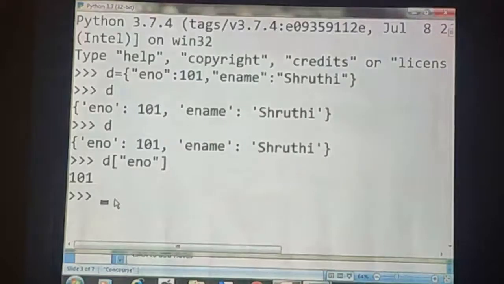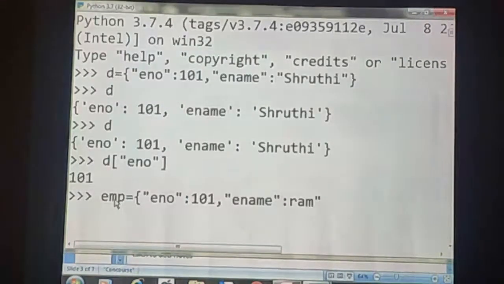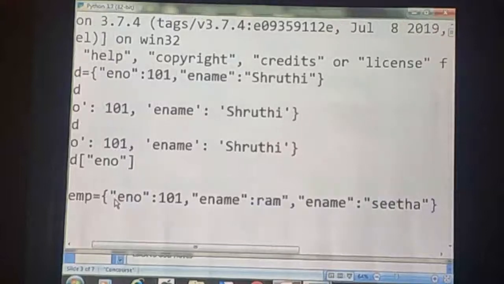For example, EMP is equal to. So EMP is a dictionary name. Here I am using ENO 101, comma, ENAME Ram. Here one more time I am going to use that ENAME, Sita. So what will happen?